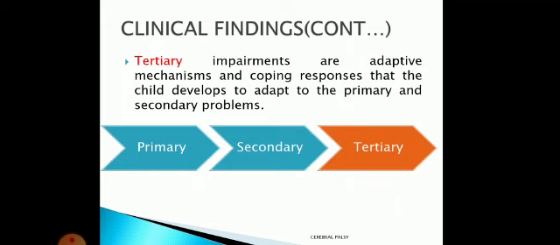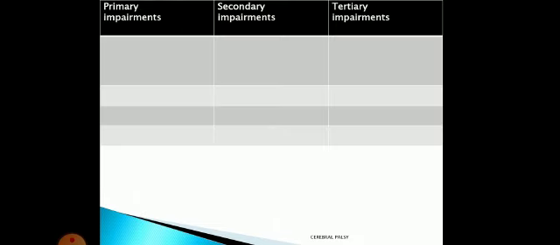So what is the cause of genu recurvatum or knee hyperextension? It is lack of dorsiflexion. Whenever your patient has genu recurvatum, that is knee hyperextension, first you check the ankle, because most of the time there is lack of dorsiflexion, maybe because of deformity, maybe because of contracture. So lack of dorsiflexion will lead to genu recurvatum. It is a tertiary impairment. The child will adapt a new mechanism. That is known as tertiary impairment.